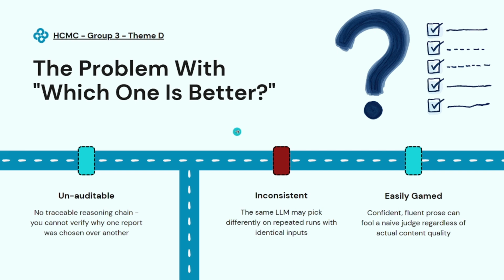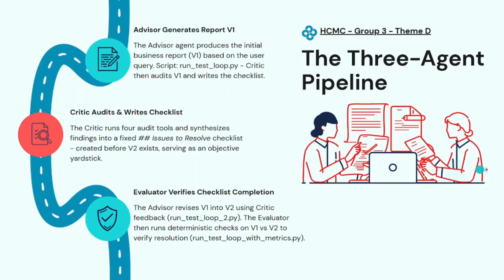The obvious shortcut would be to show an LLM both reports and ask it to pick the better one. We wouldn't go that route, for 3 reasons. First, it's unauditable. There's no traceable reasoning, so you can't verify why one report was chosen over the other. Second, it's inconsistent. The same LLM can pick differently across repeated runs on identical inputs. And third, it's easily gamed. Fluent prose can fool a naive judge regardless of whether the actual content improved. So instead of asking a model to judge quality, we ask: can we turn better into something measurable and reproducible?